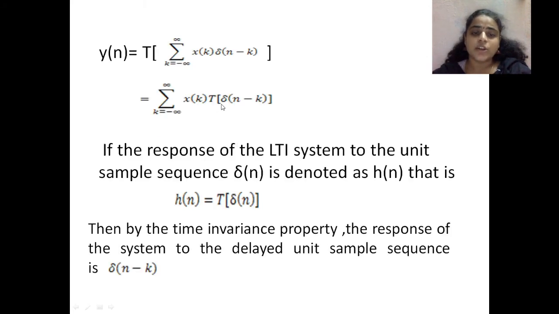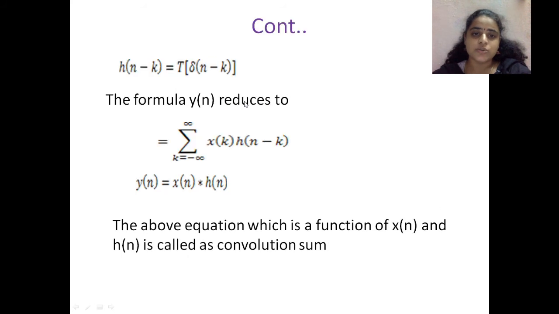Here, rather than t of del of n minus k, we have to substitute h of n minus k, which is nothing but the convolution sum of two sequences x of n and h of n. This is called convolution, or linear convolution. We are going to see problems on convolutions and problems on circular convolutions, how we are going to solve problems on circular convolutions, and how we are going to verify the results of circular convolution using DFT and IDFT techniques, okay. This is called linear convolution.